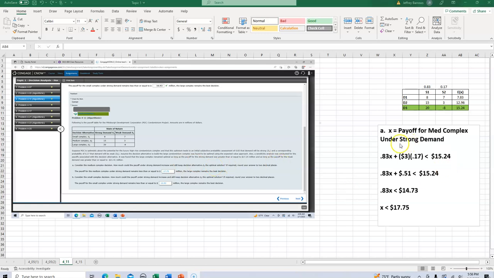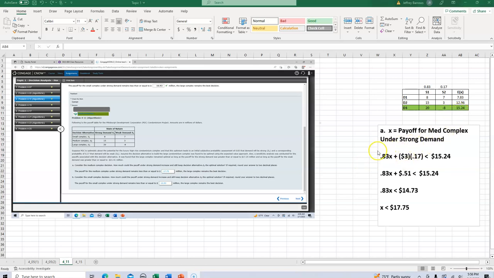So what we're saying here is, the payoff for the medium complex under strong demand, which is currently $15 million, we're going to assume that's actually a variable payoff, and then we'll figure out how large that payoff can become while still allowing us to keep the large complex option as our primary option at 15.24 million.